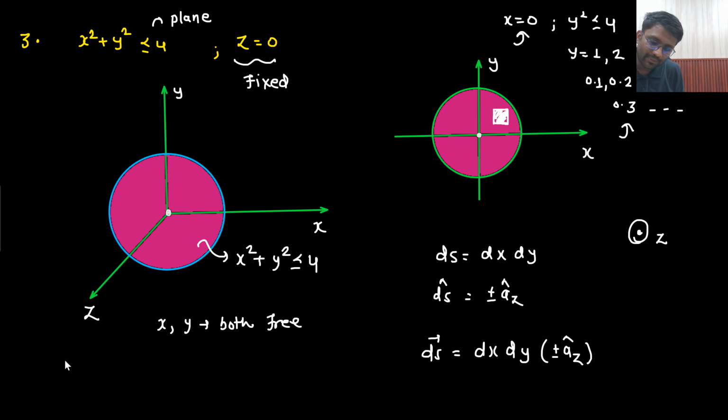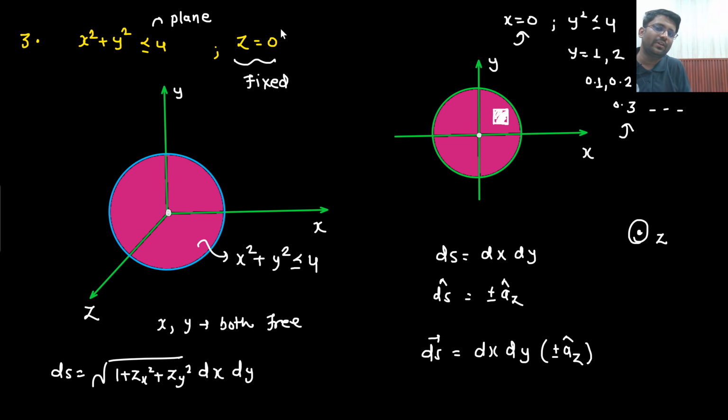So what does that mean? That means, sir, ds would be written as under root, z is dependent, no? So 1 plus dependent, or I should say fixed, dx dy. Now z equals 0, so if you calculate zx, that will also be 0. If you calculate zy, that would also be 0. So this will be 0, 0 only. What is the answer you are getting? dx dy only. So the same answer we are getting here.